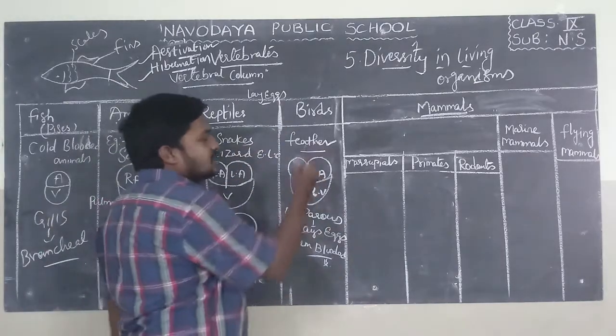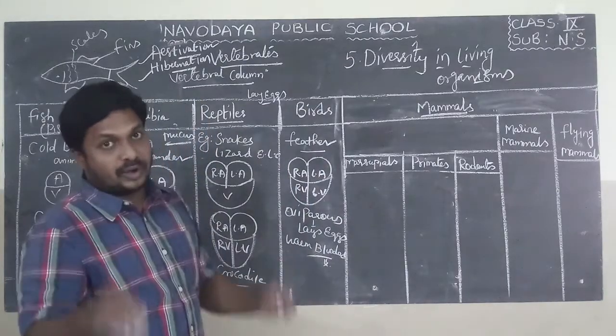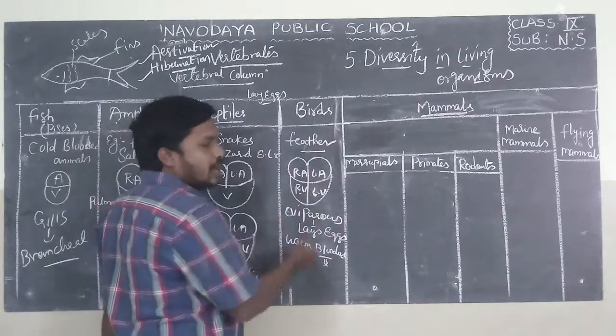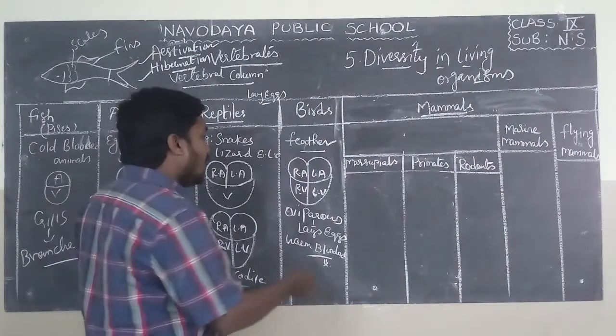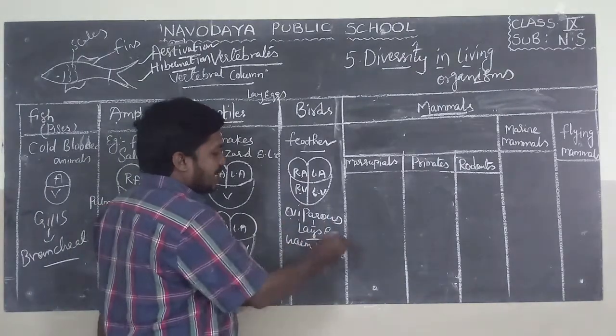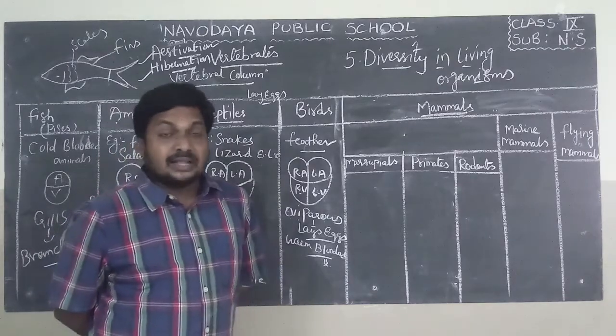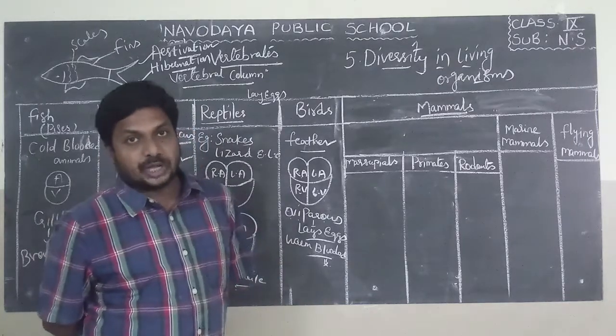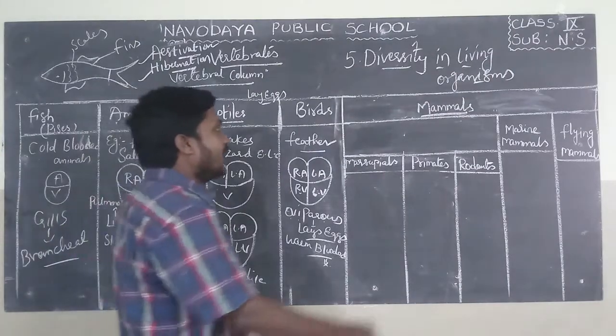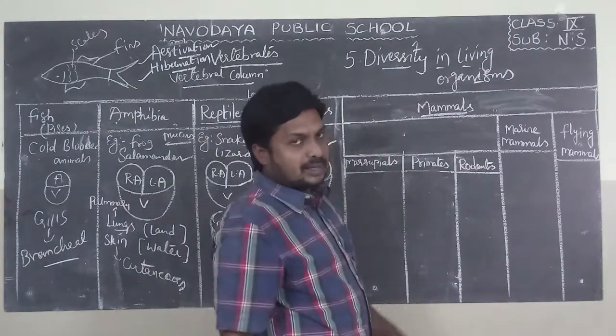They have feathers on their wings which are helpful for flying. They have a 4 chambered heart, and they are oviparous animals which lay eggs, and they are warm-blooded animals. Means they cannot change their body temperature according to their surroundings. Next, I will explain about mammals.